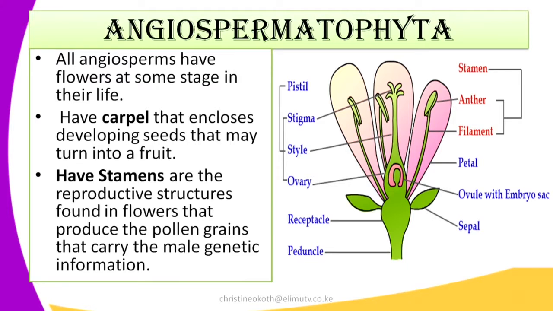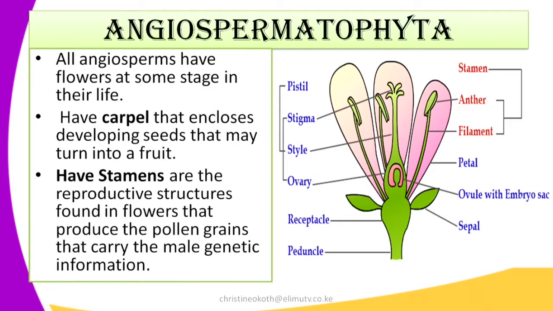All angiosperms have flowers at some stage in their lives. The flower is divided into two parts: we have the carpel and we have the stamen. The carpel is the female part of the flower. It encloses developing seeds that may turn into a fruit. The carpel consists of the stigma, the style, and the ovary, and in the ovary you'll find the ovules.